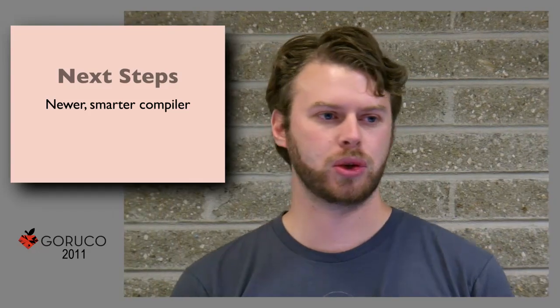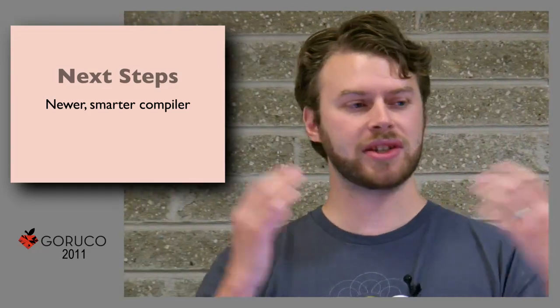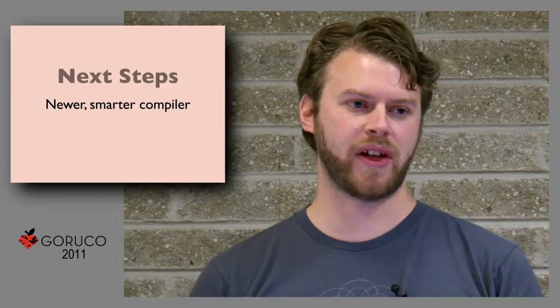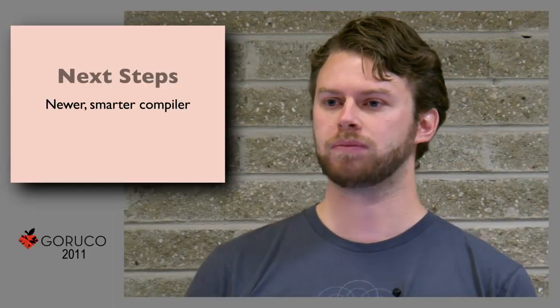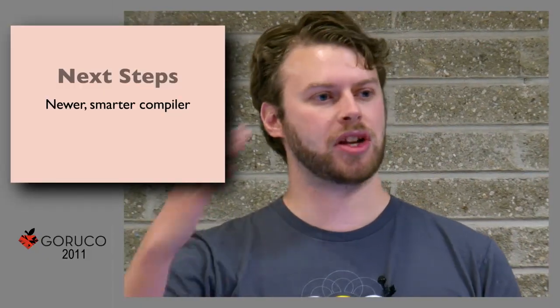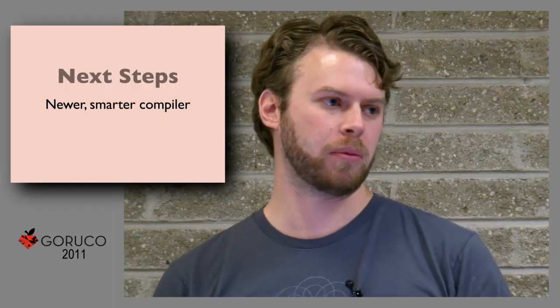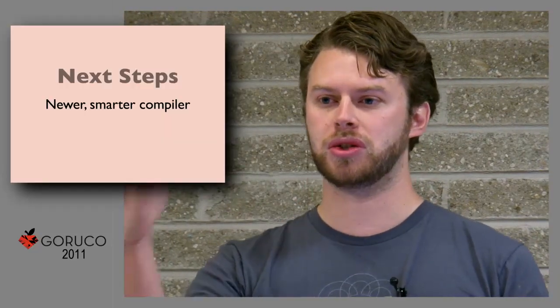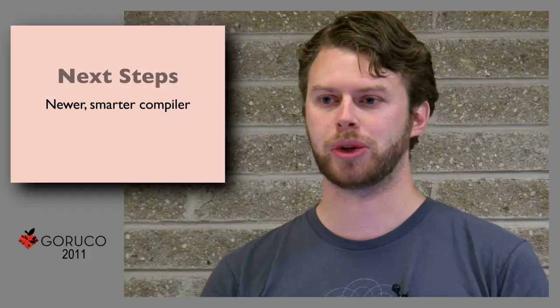We're also working on a newer, smarter JIT compiler, which can reason even better about that profiling information. Right now, we make a very coarse use of it. We could be using it much more smartly, and so we're working on that. We think that could really take performance up a notch higher. I'm hoping that we can actually take it into Java range. I think it is totally possible.